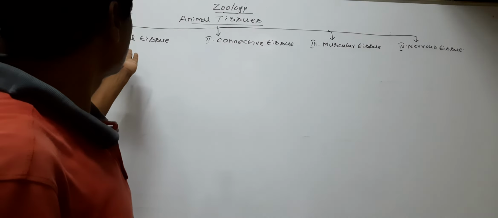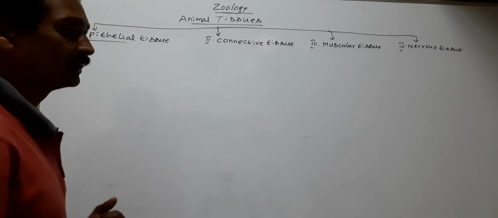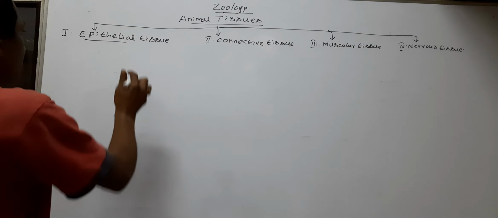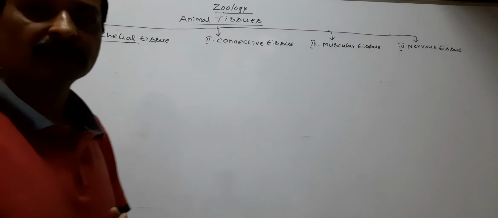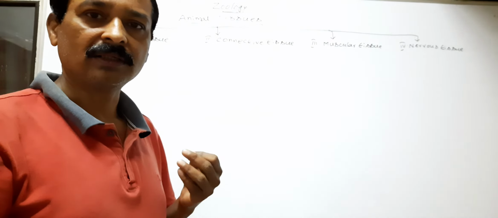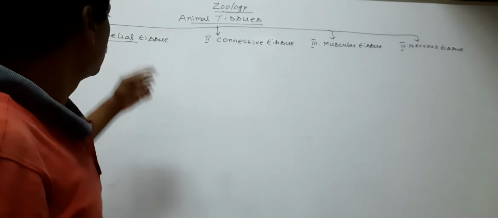Human beings also possess these four types of tissues. First, we discuss the epithelial tissue. The epithelial tissue is derived from any of the three germ layers. So it develops from ectoderm, mesoderm, or endoderm.